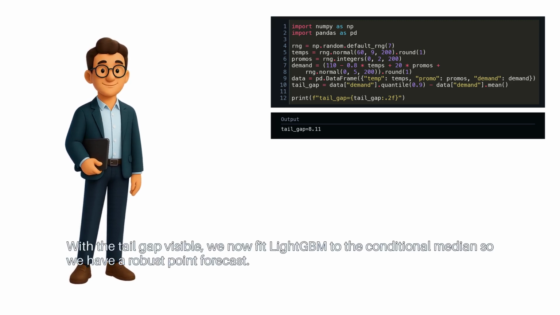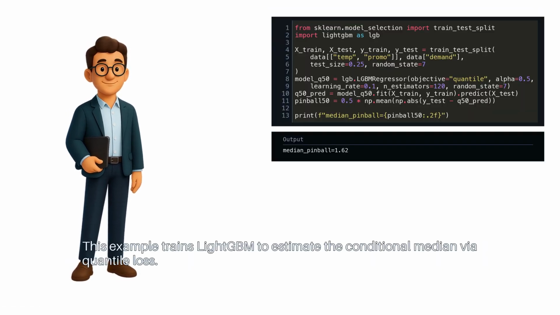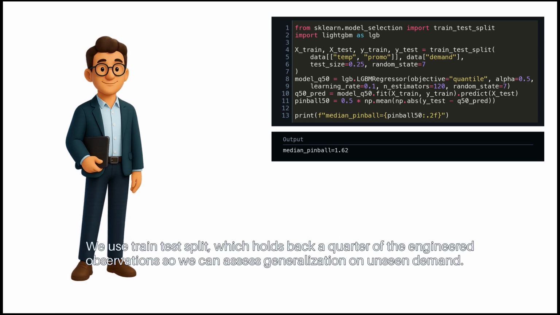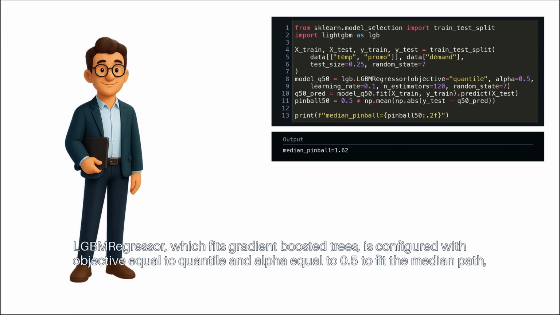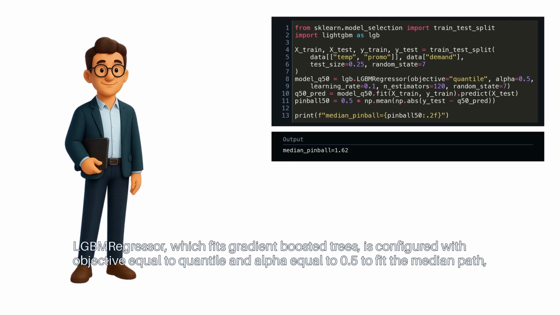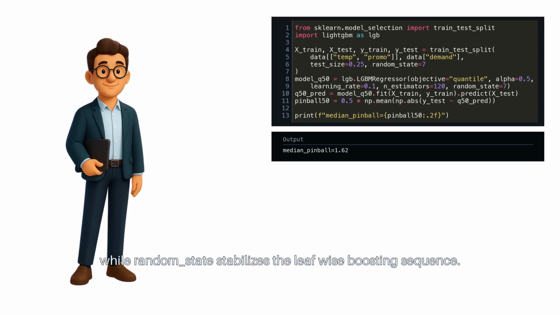With the tail gap visible, we now fit LightGBM to the conditional median, so we have a robust point forecast. This example trains LightGBM to estimate the conditional median via quantile loss. We use train test split, which holds back a quarter of the engineered observations, so we can assess generalization on unseen demand. LGBMRegressor, which fits gradient-boosted trees, is configured with objective equal to quantile and alpha equal to 0.5 to fit the median path, while random state stabilizes the leaf-wise boosting sequence.